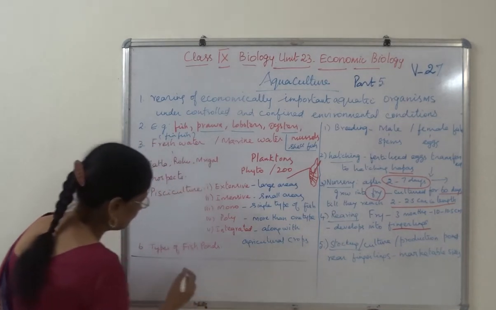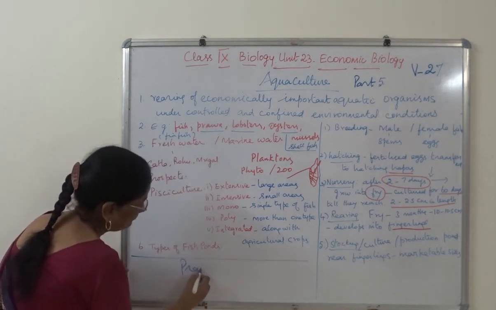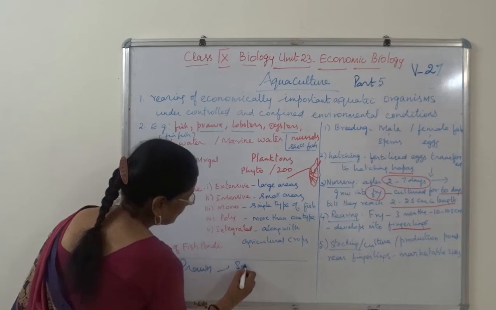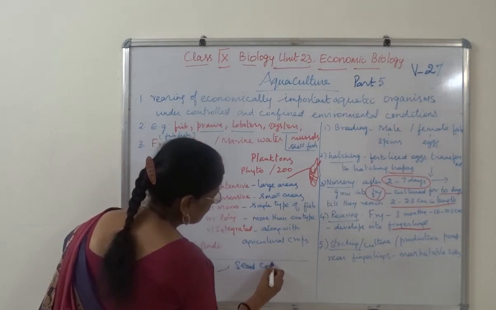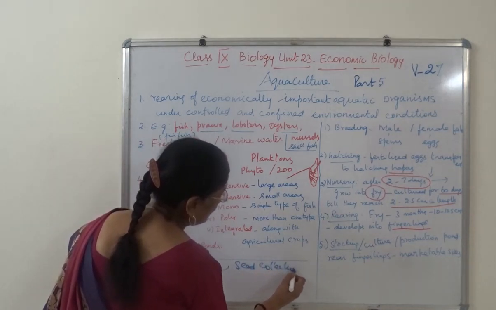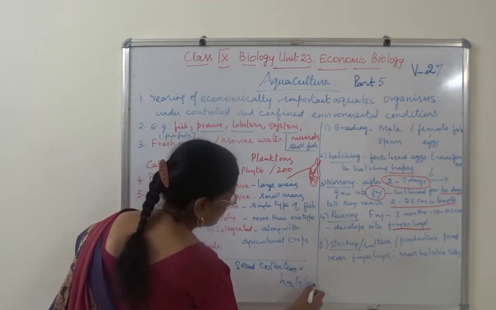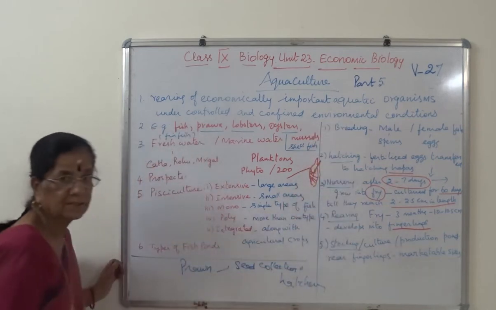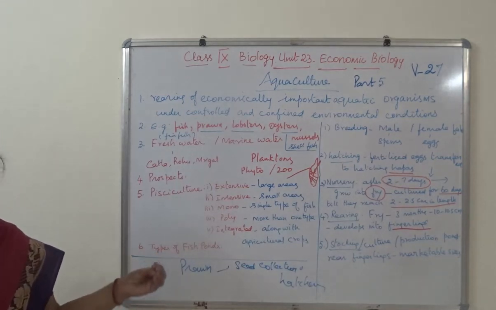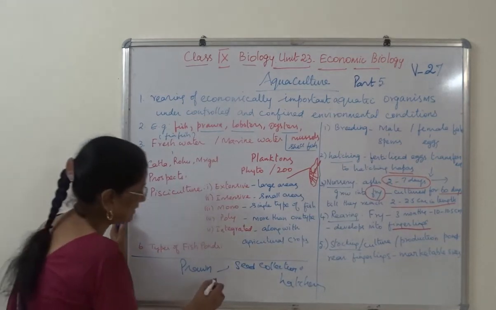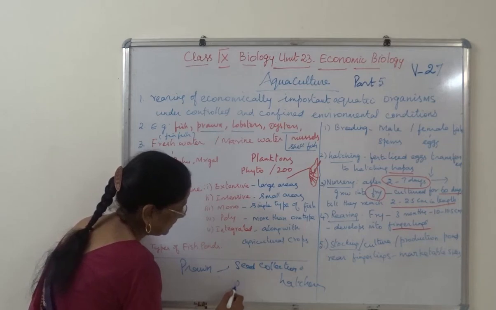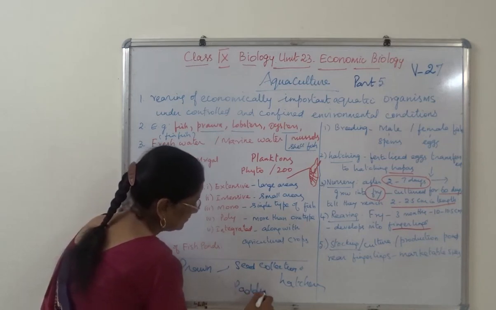In prawn culture, prawn seed collection and hatchery. Seed collection and hatchery in the method. Seed means young ones. Okay. And the second one is paddy cum prawn culture.